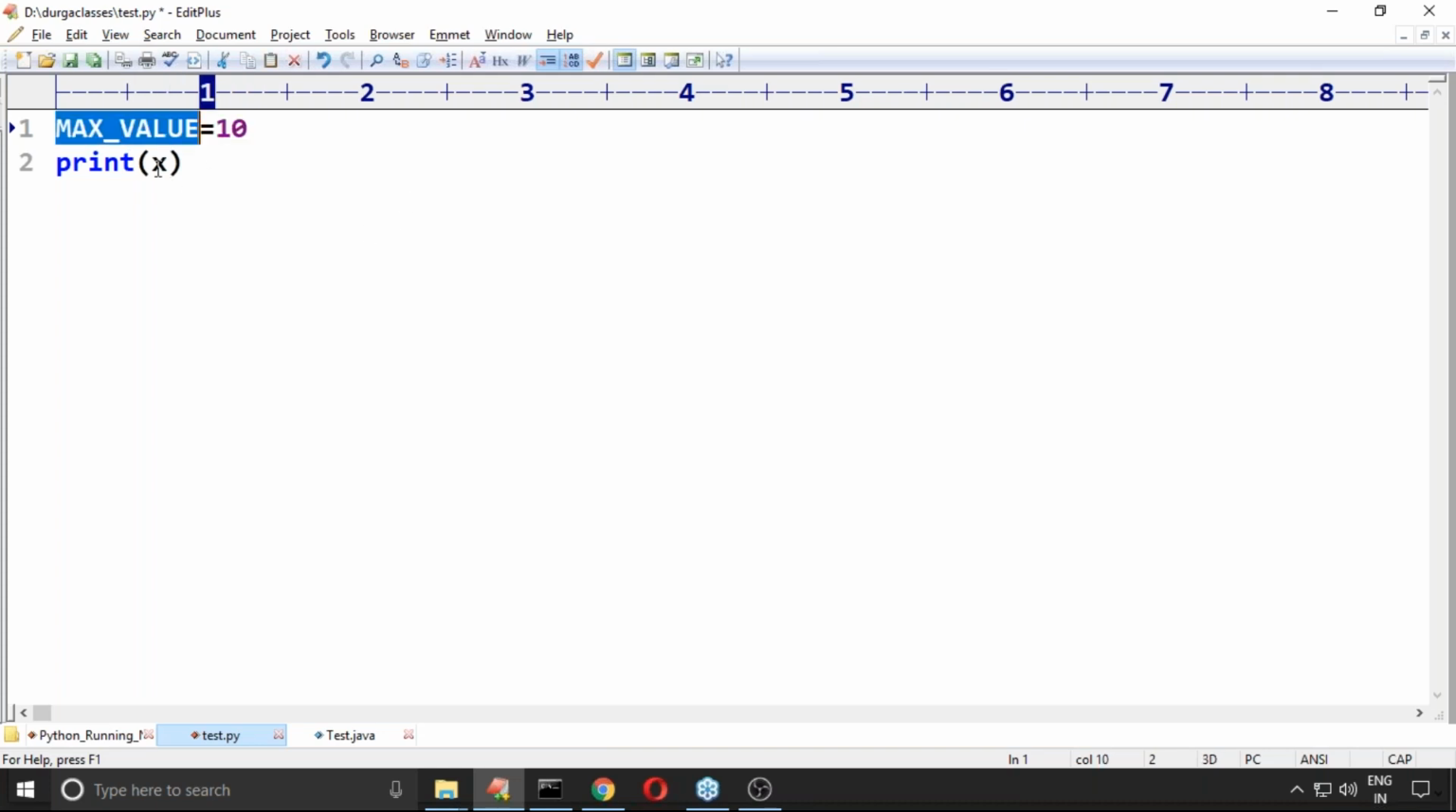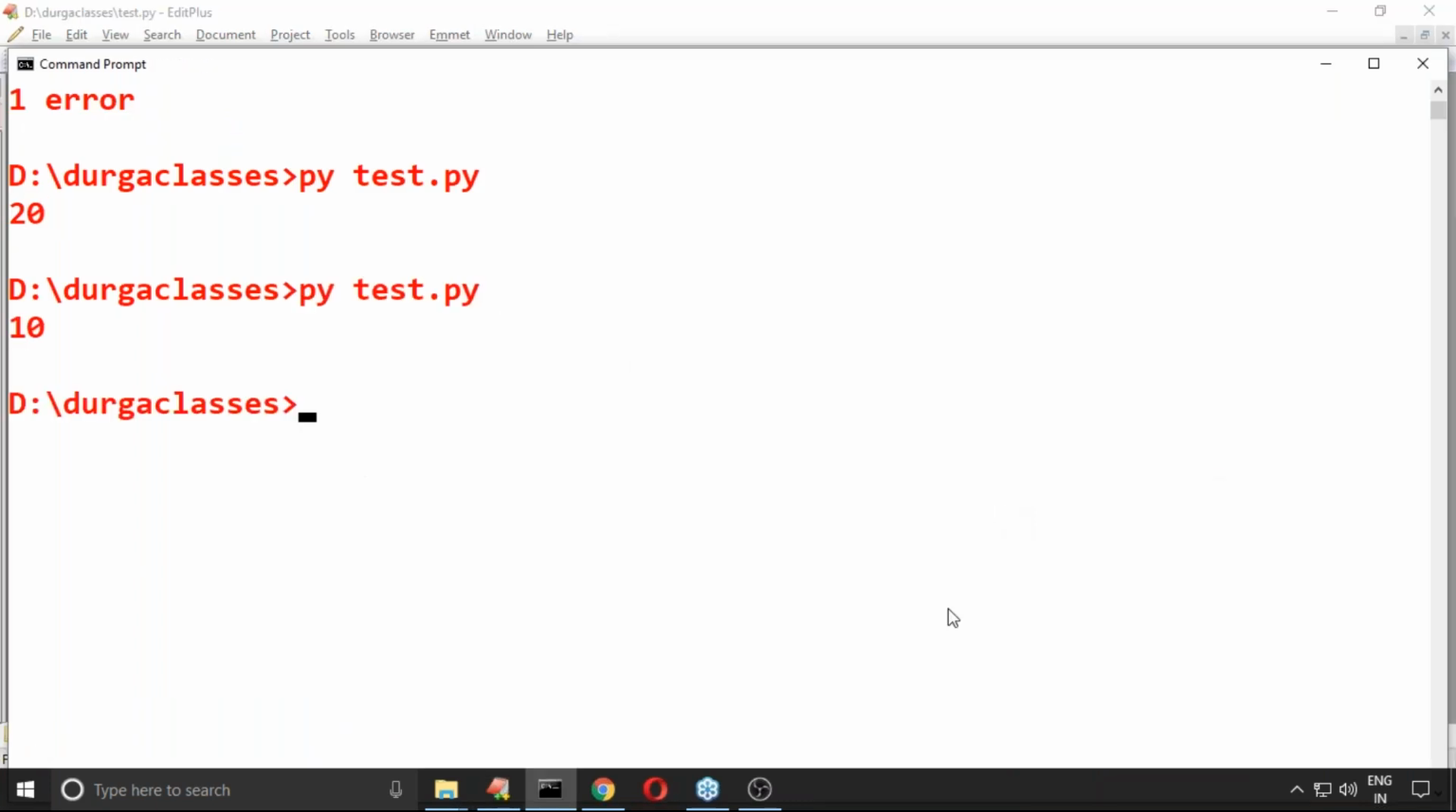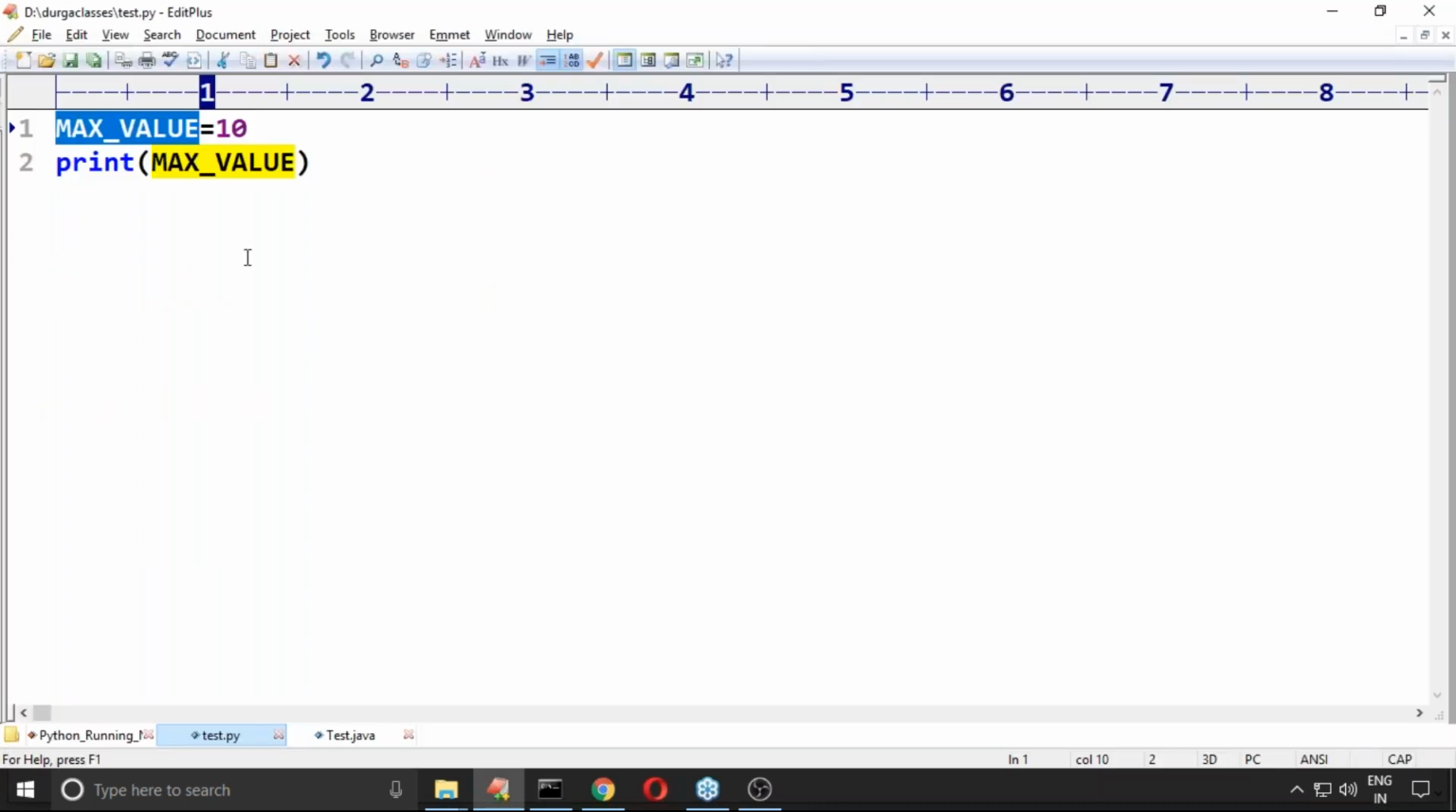So the name of the variable should be in only uppercase characters. Now observe that, 10, perfect. It's working. Now I'm trying to take the 20.